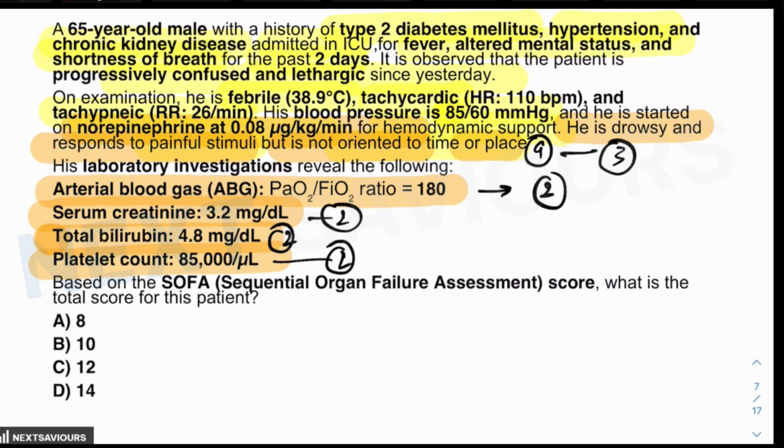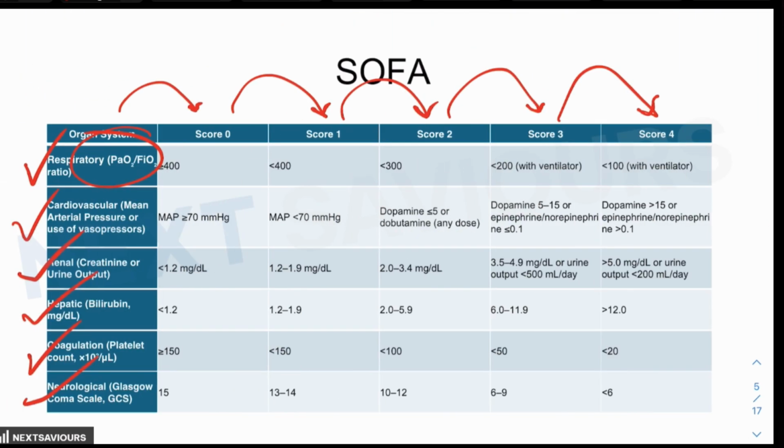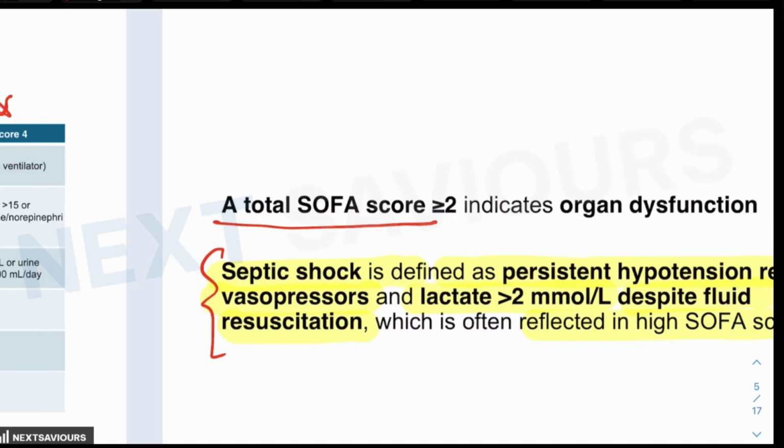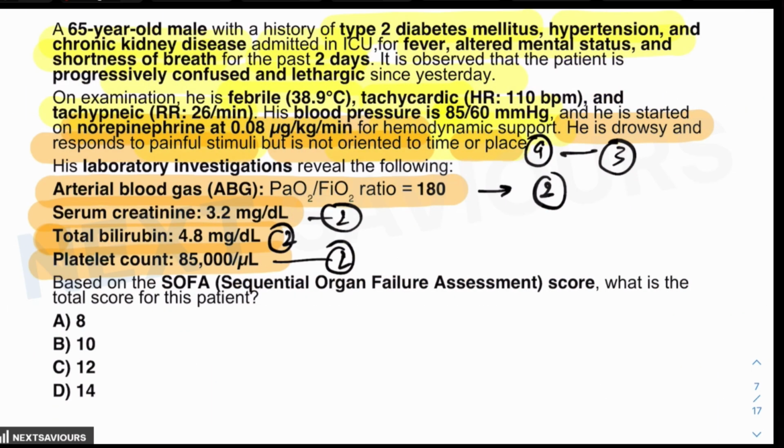And finally, the cardiovascular system involvement, where a vasopressor is added, and the vasopressor added is within the range of addition of norepinephrine to less than 0.1 microgram per kg. So the score that can be assigned here is 3 for the cardiovascular system. So all the 6 organ dysfunction scores can be assigned.